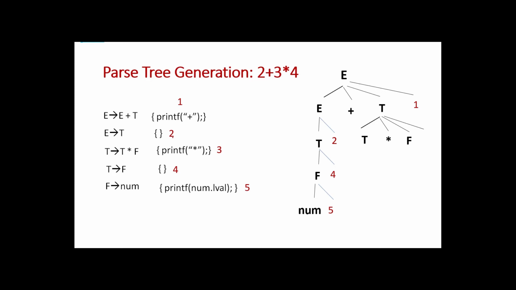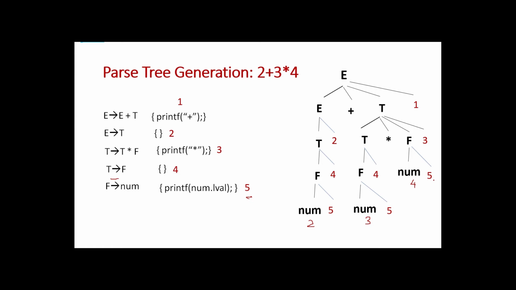And what is the action rule? Number 3 is the action rule. And T is reduced to F. What is the action rule? 4 is the action rule. And F is reduced to num. And what is the action rule? 5 is the action rule. Again F is reduced to what? F is reduced to num, and what is the action rule? 5. Now let us write the lexical value for each num. So what is our input given? 2 plus 3 into 4. So for this num I am assigning 2, and for this num I am assigning 3, and for this num I am assigning 4. We have generated the parse tree.